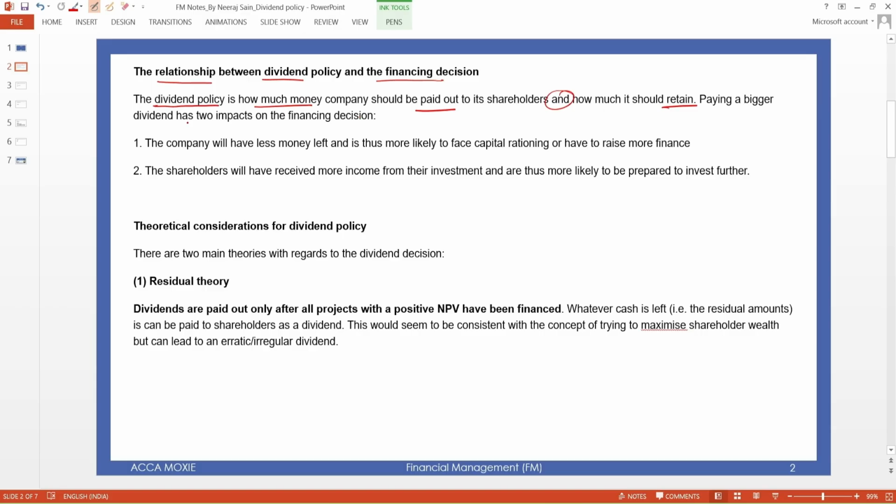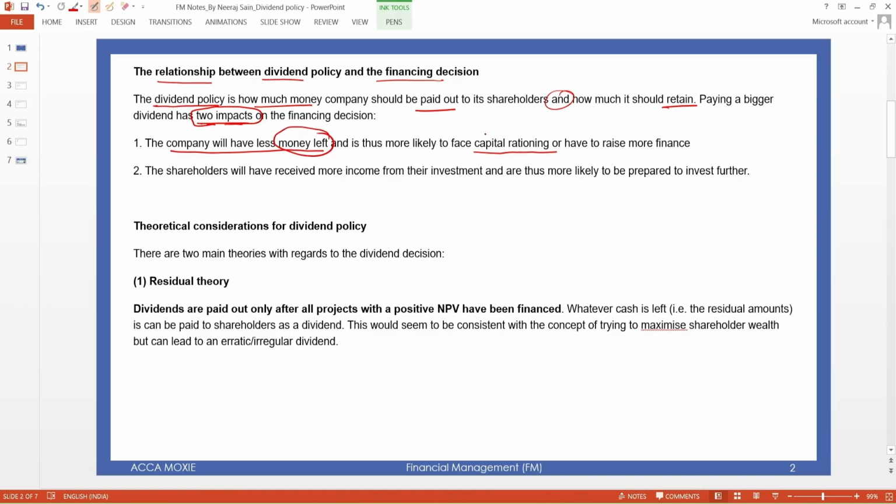Paying a bigger dividend has two impacts. If your company is paying big dividends to the shareholders, it can impact the financial condition of your organization. How will it impact? If you are paying a higher dividend, you will have less money left. And if you have less money, then you will face capital rationing.